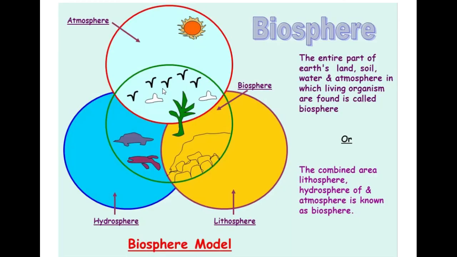Let's understand this concept of biosphere from this image. See, here you can see 4 circles. Every circle represents one sphere. See, this circle is the atmosphere, this circle represents the lithosphere, this circle represents the hydrosphere, and this middle sphere represents the biosphere. As I told you, the biosphere is the combination of land, water and air. So this whole system is the biosphere which we are living in.